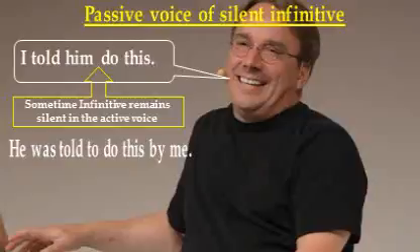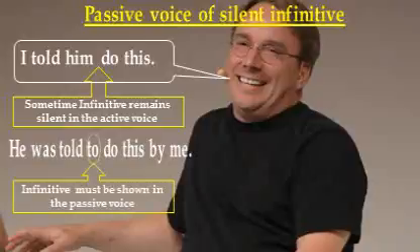Sometimes the infinitive remains silent in the active voice. In right forms of words, I have taught you what an infinitive is. When "to" is used and after that the base form of the verb is used, it is called an infinitive. He was told to do this by me. Just notice "to": it was absent in the first sentence. The infinitive must be shown in the passive voice.